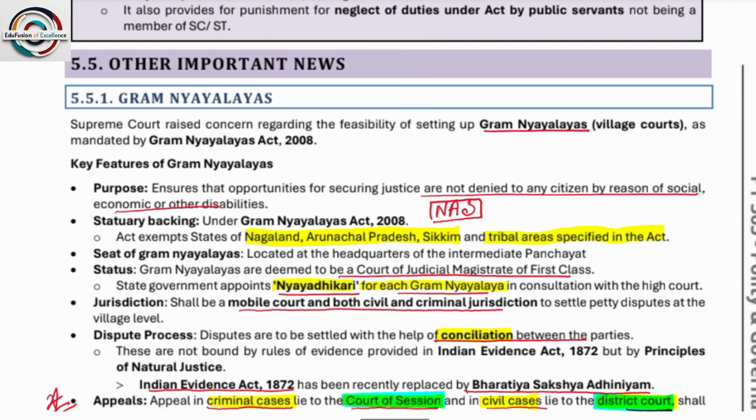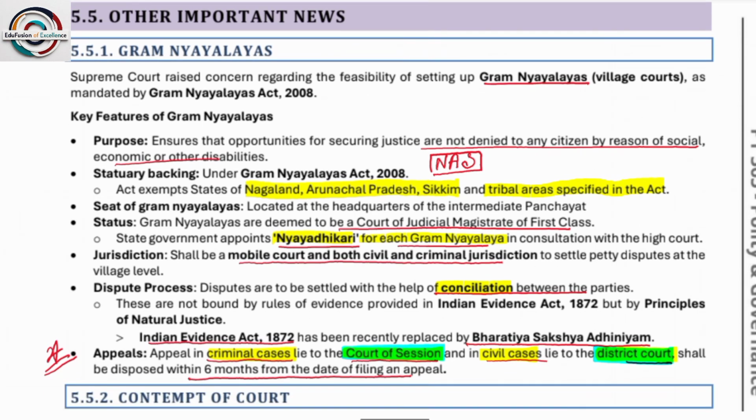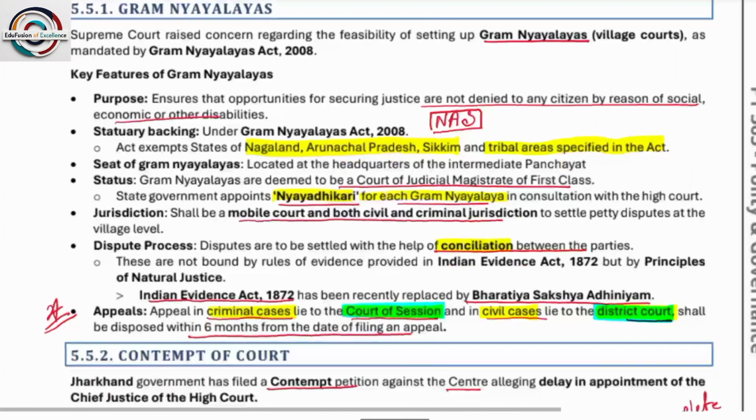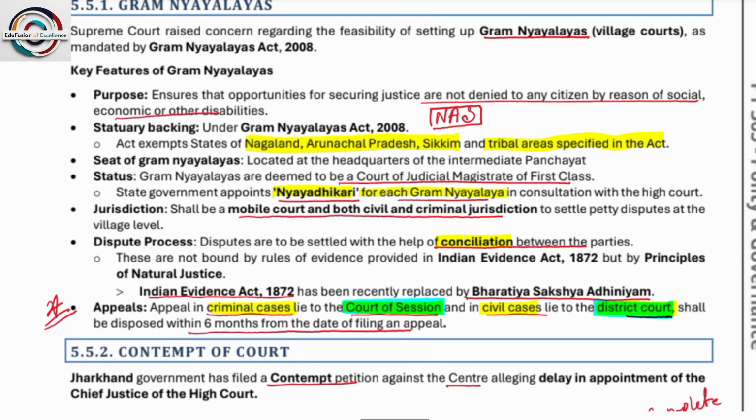Next is other important news. For example, Gram Nyalay. I hope everyone knows Gram Nyalay. It is at the panchayat level. The purpose of Gram Nyalay is to ensure that opportunities for seeking justice are not denied to any citizen by reason of social, economic, or other disabilities.